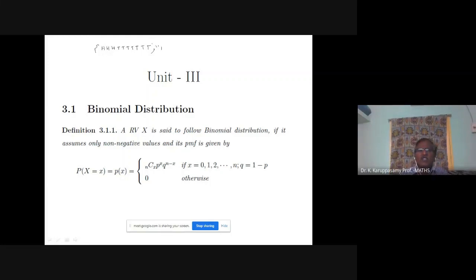Then first 2 head, third place tail, fourth place head, remaining places are tail. This is another option. If you list out the combinations,